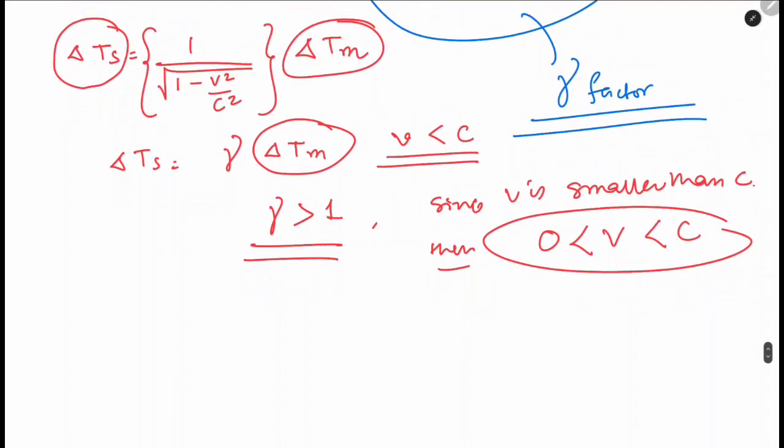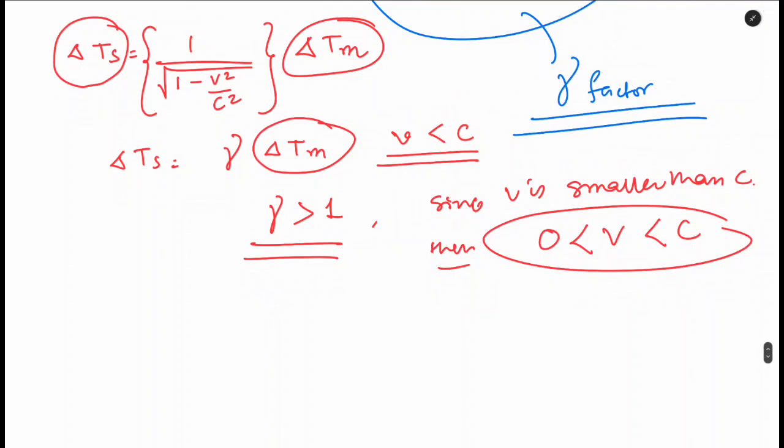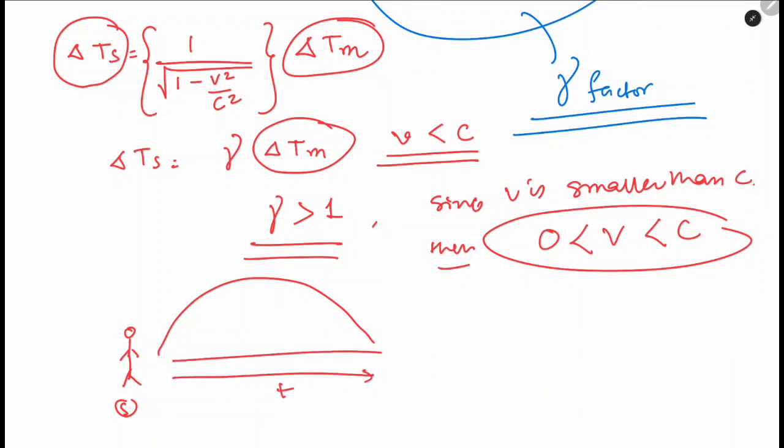One person who is standing static will look at the whole event. For him, the time will be more, isn't it, for this whole event to occur? Whereas for the person sitting inside this system, time will be different. So for both people, time is different. For the static observer the time is ts, and for the moving observer the time is tm.